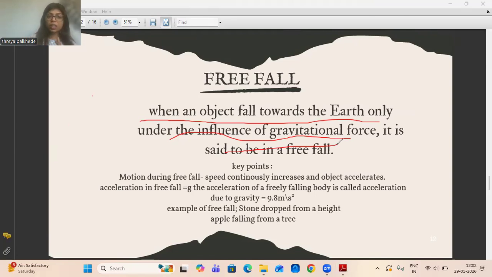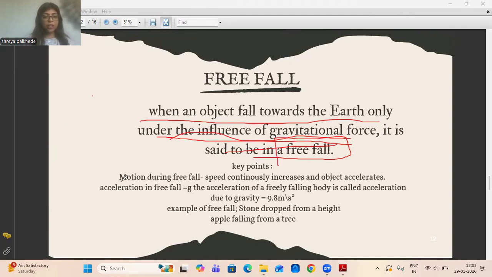Similarly here, when we are learning about free fall, we have to ignore other resistance like air friction, atmospheric pressure or the inertia of that object. In free fall the object will have only one force, the gravitational force. No other pressure or force acts on that object.